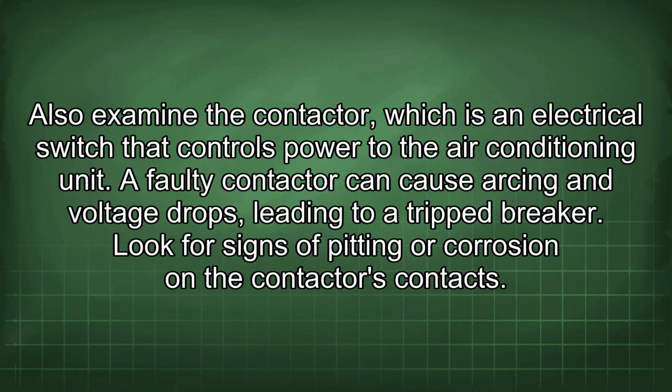Also examine the contactor, which is an electrical switch that controls power to the air conditioning unit. A faulty contactor can cause arcing and voltage drops, leading to a tripped breaker. Look for signs of pitting or corrosion on the contactor's contacts.